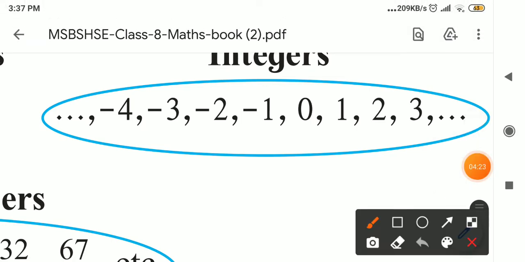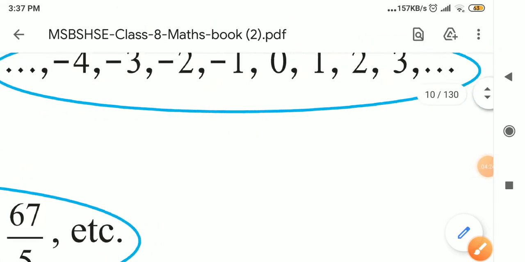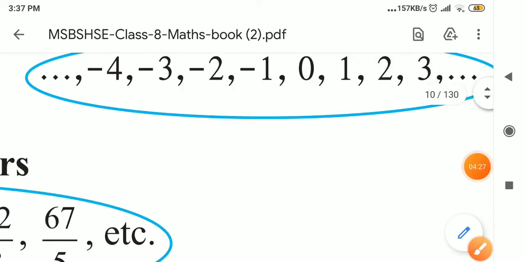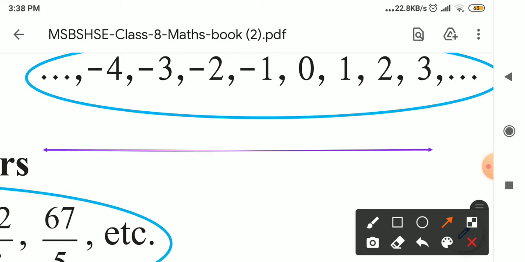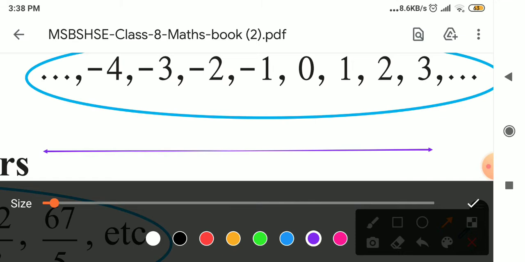I think you know the number line. Suppose I draw here one line. This is my line. Okay, and on this number line, suppose I will plot some points.